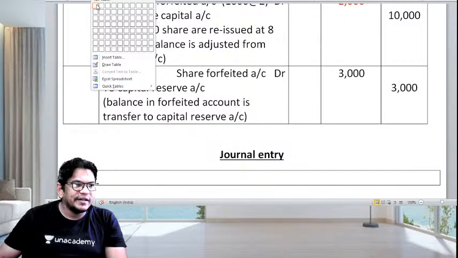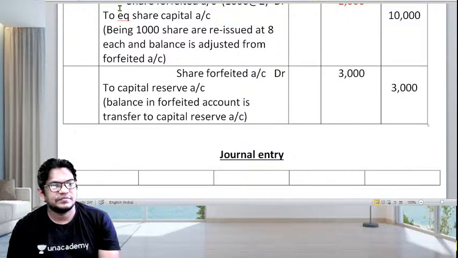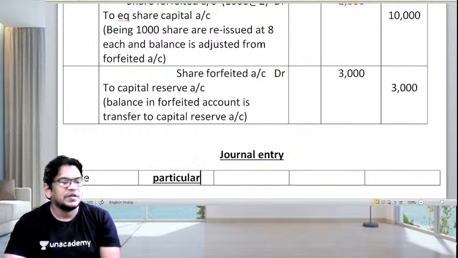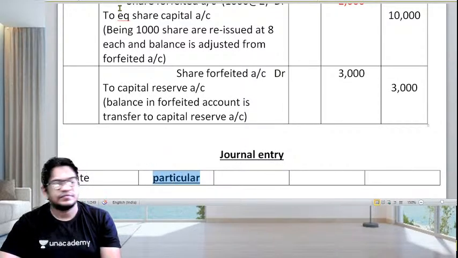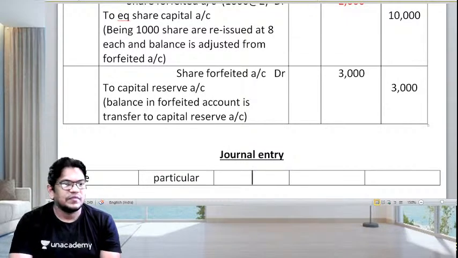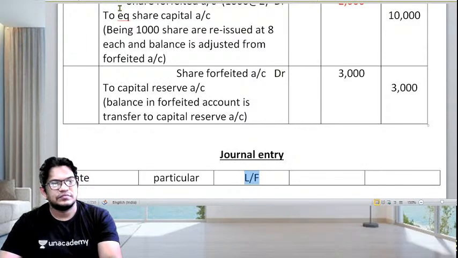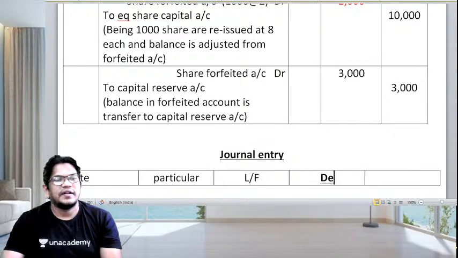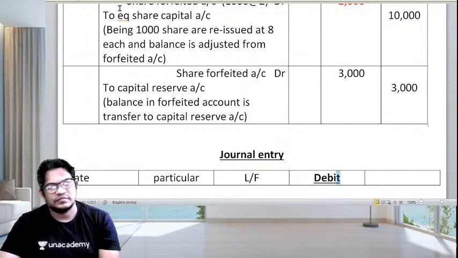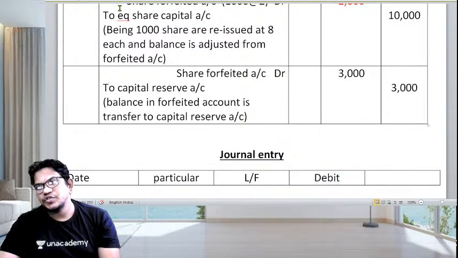As usual, date, particulars, ledger folio, debit and credit. First column will be date, particulars, and this is your ledger folio, debit, and this is your credit.